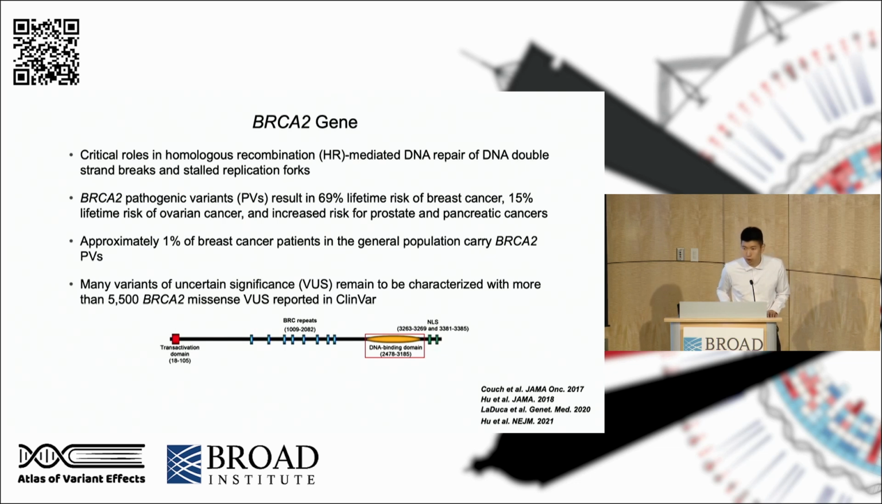In addition to protein truncating variants, there are also established pathogenic missense variants. Shown here is a functionally critical domain called the DNA binding domain of BRCA2, where most known pathogenic missense variants are found solely in this domain. However, gaps still remain, as many variants of uncertain significance, or VUS, have not been well understood, with more than 5,500 BRCA2 missense VUS currently reported in ClinVar.